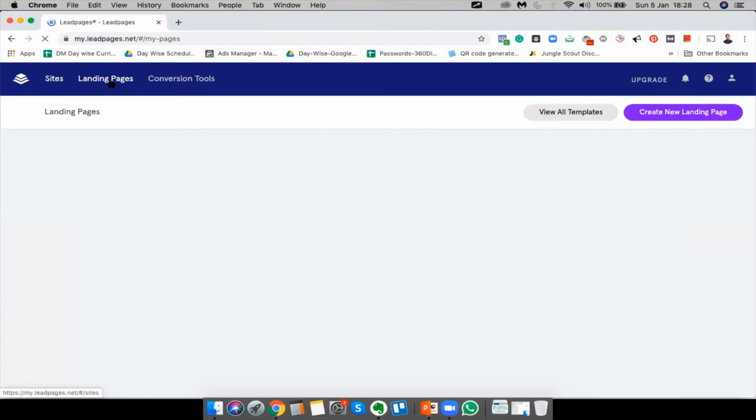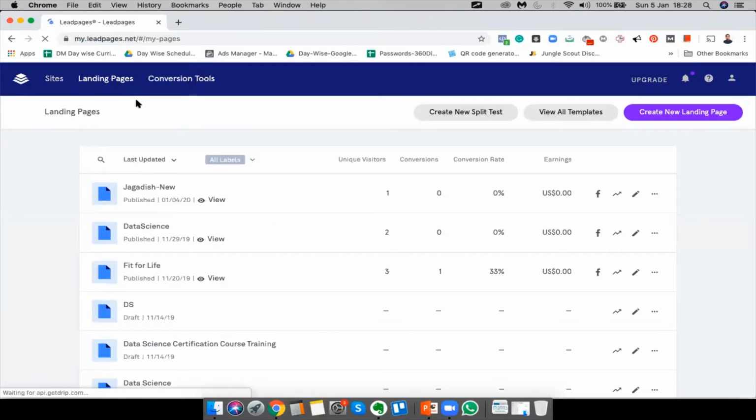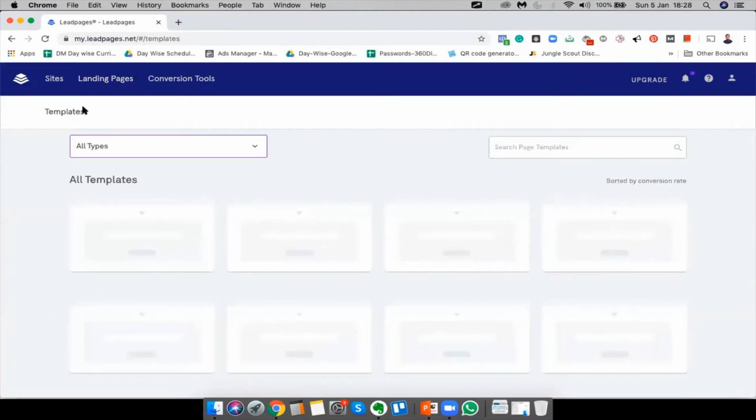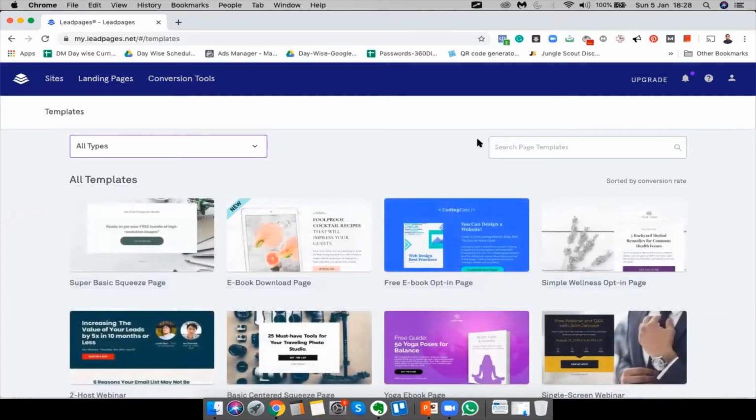I have tabs that say sites, landing pages, conversion tools. We are going to come to landing pages. And now there are two ways to go about it from here. Either you can create something from scratch, or you can take an existing template and modify it to our liking. So what I'm going to do is go for existing templates.